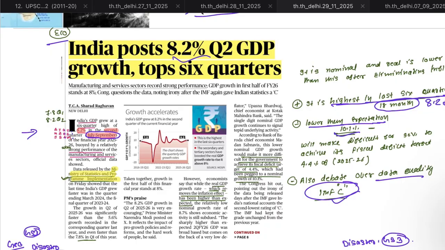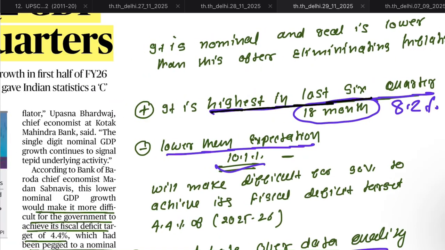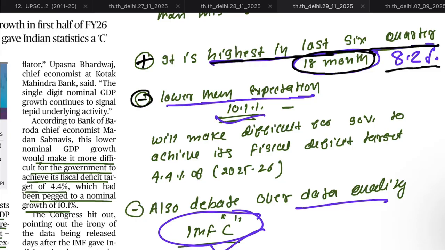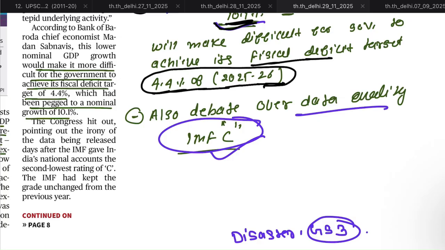Next is the 8.2% quarter two GDP growth of India. Why is it important? It is the highest in the last 6 quarters, that is, in the last 18 months, at 8.2%. It is a positive sign. Second, it is lower than expectation, which is a negative side. The government expected nominal GDP growth of 10.1%. Upon this expectation, the government has set a fiscal deficit target of 4.4% for 2025-26. This is important from the prelims perspective: what is the fiscal deficit target of the Government of India for this year? 4.4%.